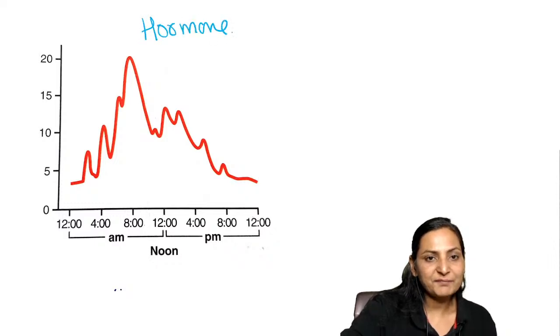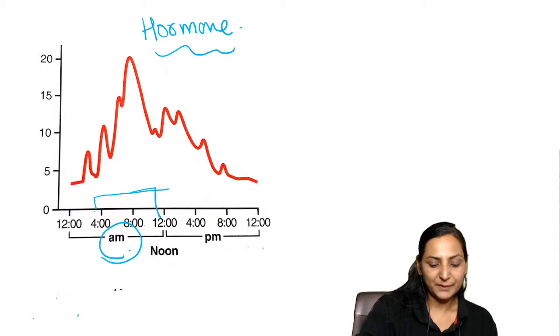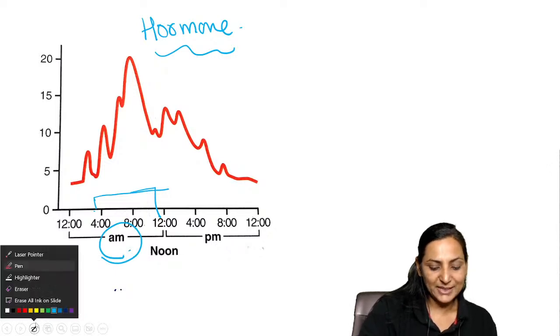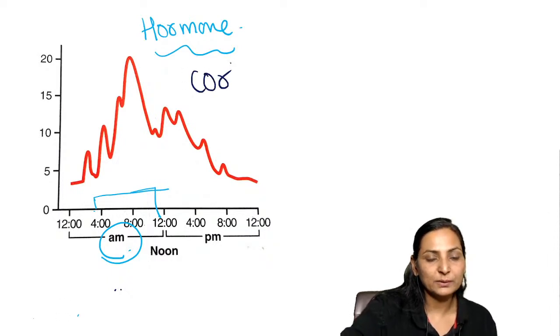Which hormone it could be? The peak of this hormone you can see is almost between 4 a.m. to 10 a.m. So this is which hormone? Yes, Shahu has come with the correct answer. It is cortisol.